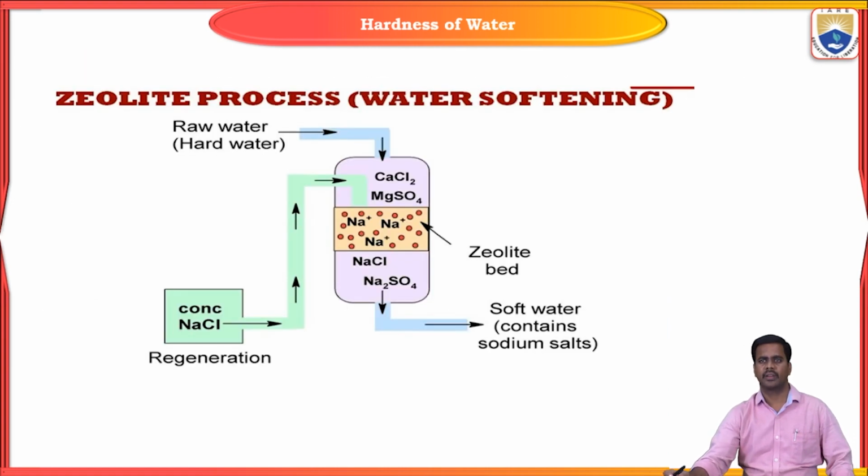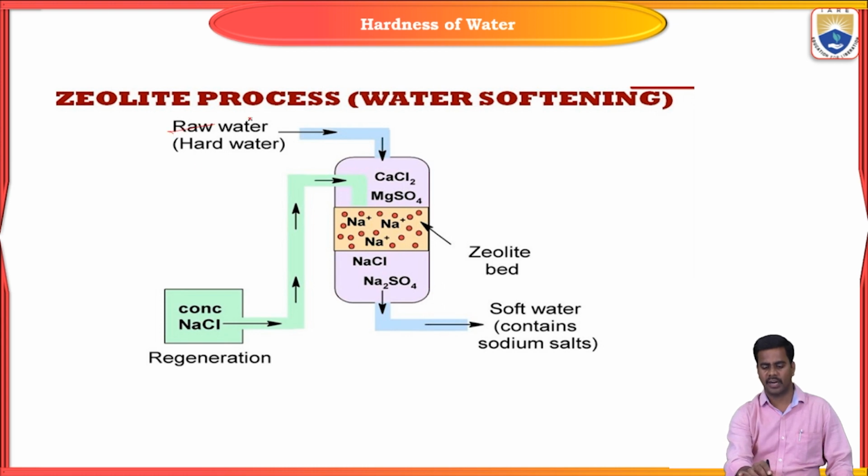So this is a schematic diagram for water purification by using the zeolite process. The apparatus consists of a vertical sand tank. Some zeolite is placed in the middle of the tank. It is connected with another tank that contains concentrated NaCl.